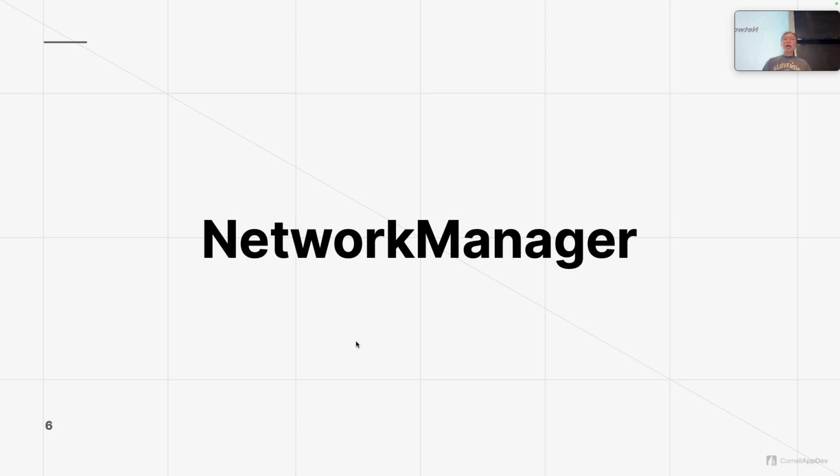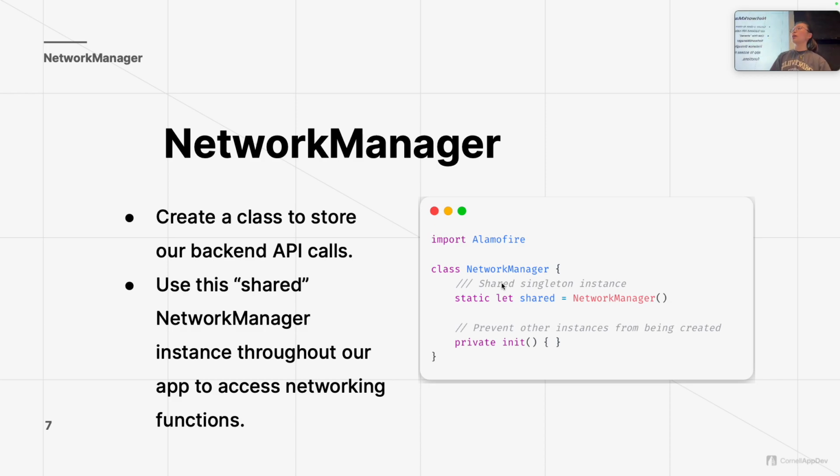To incorporate Alamofire into our project, we use something called a NetworkManager class. This isn't some specific class in Swift, but a class that we define ourselves in order to create all these functions with Alamofire. You can imagine if we had a bunch of different requests we wanted to make for an app, like Instagram, which we always use as an example: you can post reels, post a bunch of different things, and also get posts, get reels, etc. So there's this entire slew of different requests you can make.